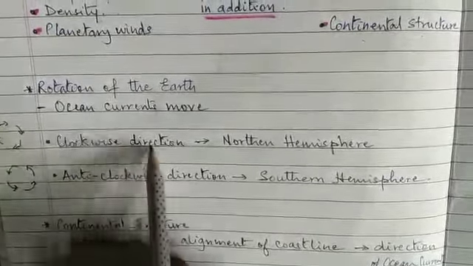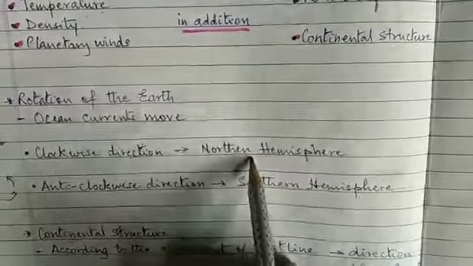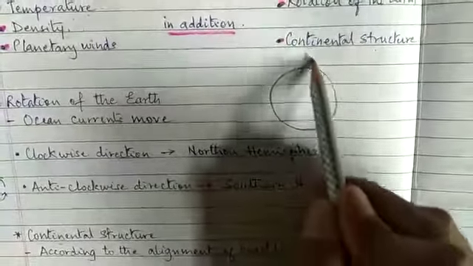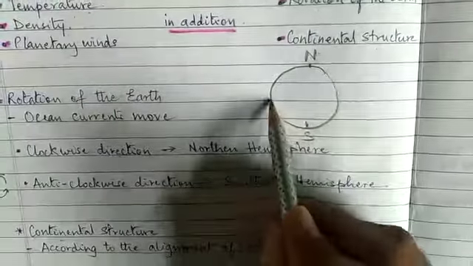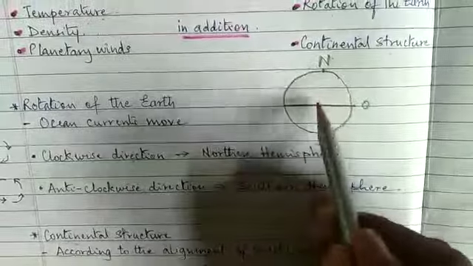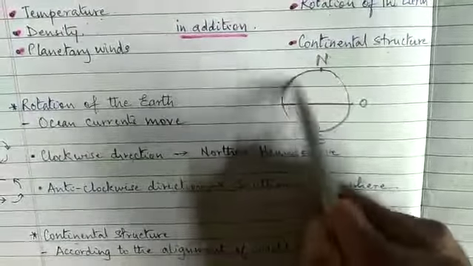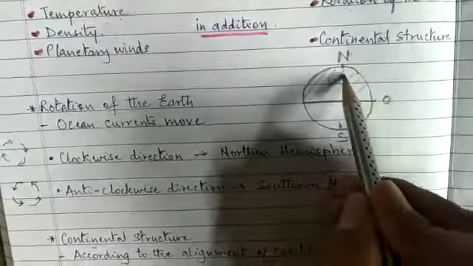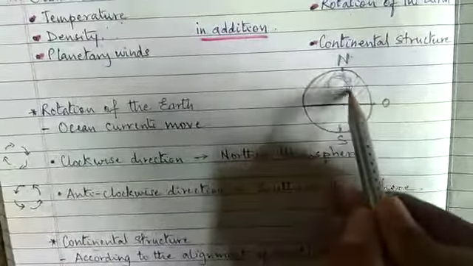So the clockwise direction is in the northern hemisphere. You have the earth, this is the north and this is the south, and the equator divides it into two hemispheres. In the northern hemisphere, the water moves in the clockwise direction, this way.